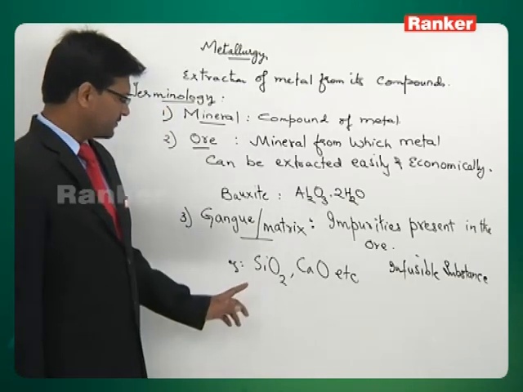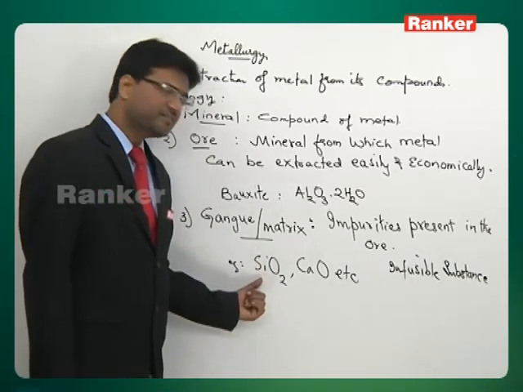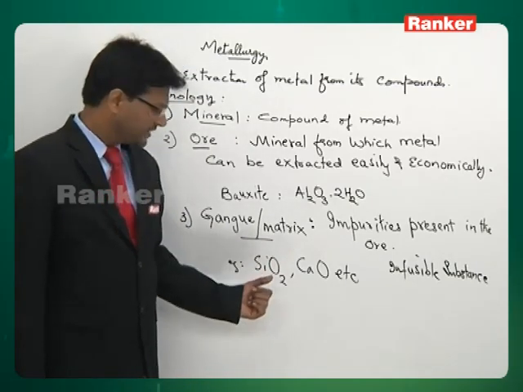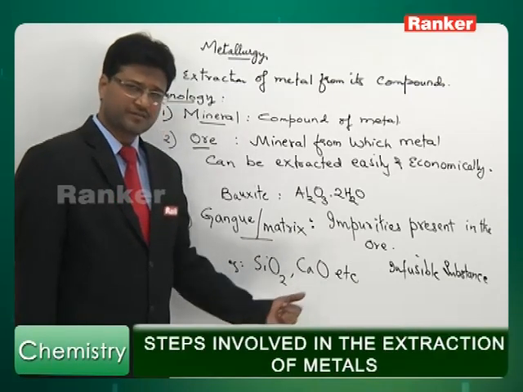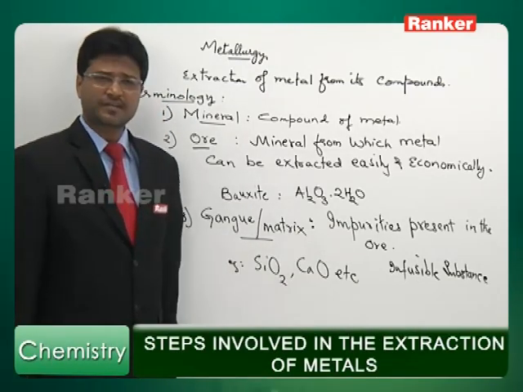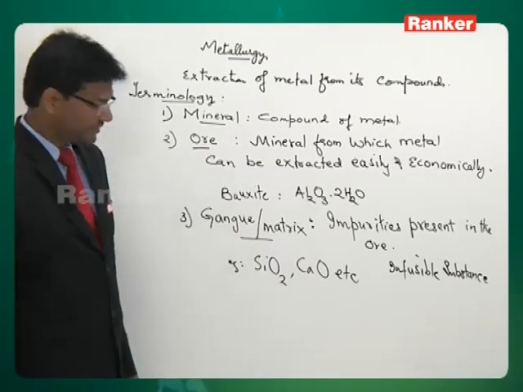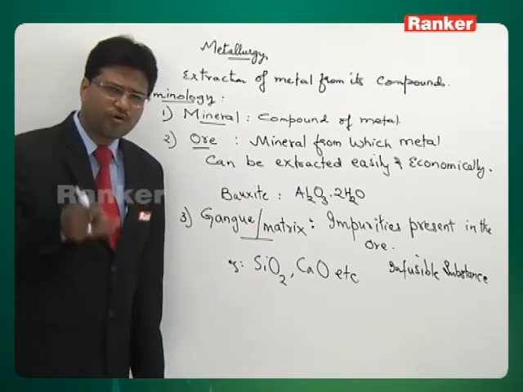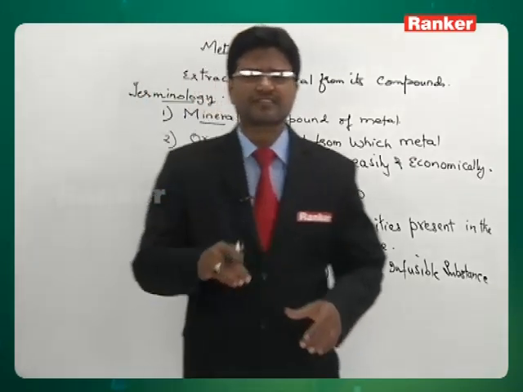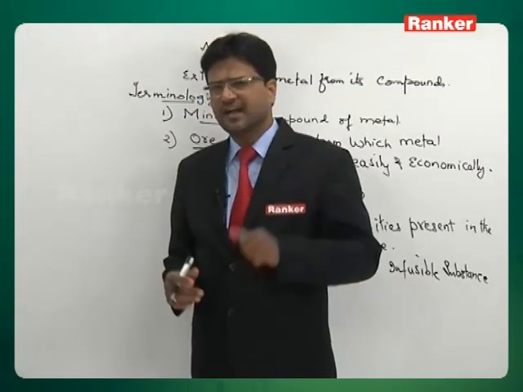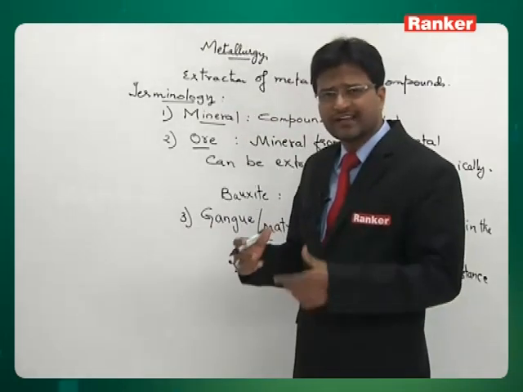You need to exploit the nature of this substance. SiO2 is acidic and CaO is basic. Either may be present as an impurity. Suppose SiO2 is present as an impurity, the ore has to be mixed with some basic oxide, and these two can react and can be removed.